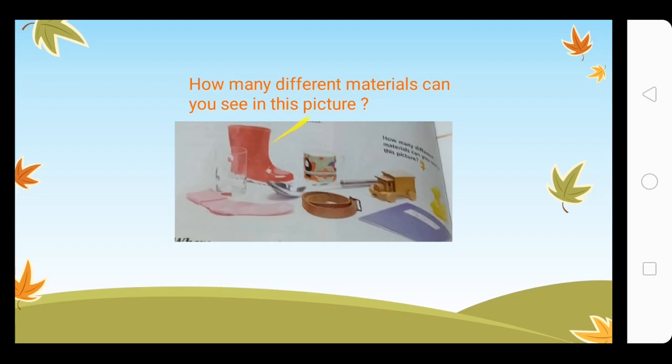Number one is this rubber. Then we have glass. Then we have these wool or cotton socks. Then leather. This spoon is made up of steel. Then this is paper. This is a plastic duck. This is plastic or wood. It can be both. Okay, so I see plenty of different things.